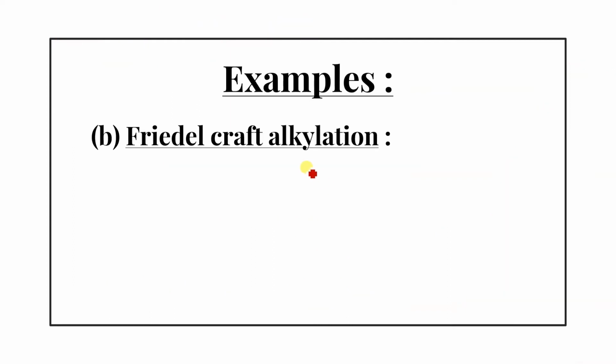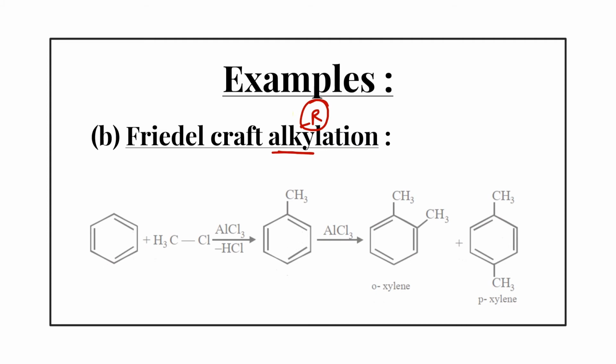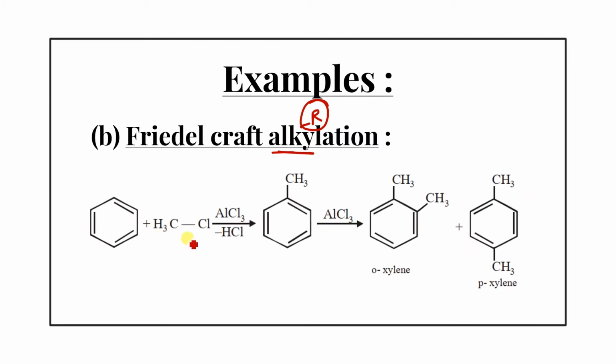Next is Friedel-Crafts alkylation. That means an alkyl group, an R group, is going to attach on the benzene ring. This reaction is when benzene reacts with methyl chloride or any alkyl chloride. Whatever alkyl we use, that alkyl will attach on the benzene ring. If it is isopropyl, isopropyl will attach; if it is butyl, the butyl group will attach; if it is cyclopropyl, the cyclopropyl group will attach.